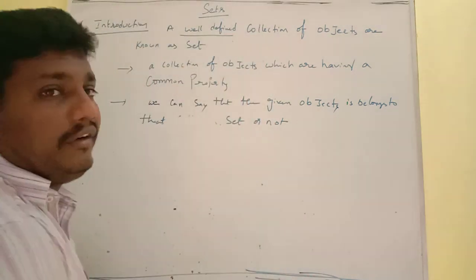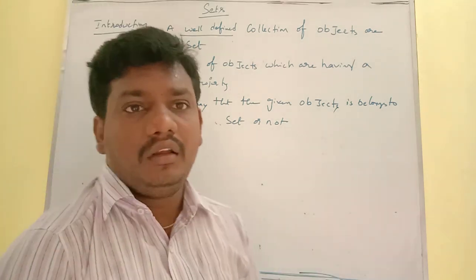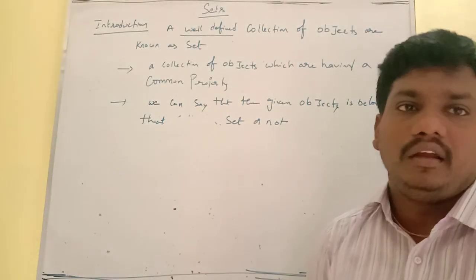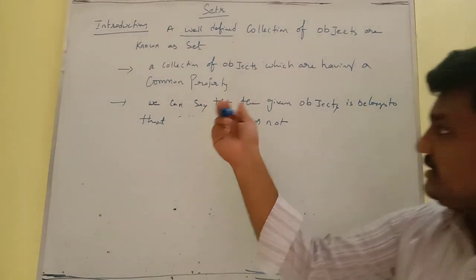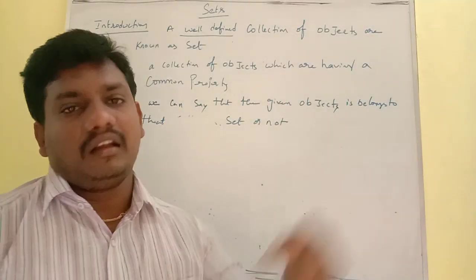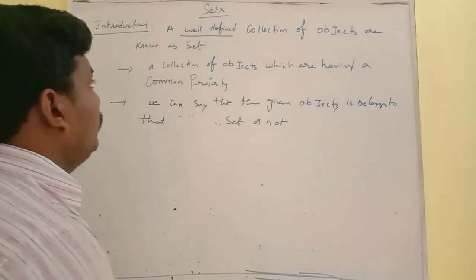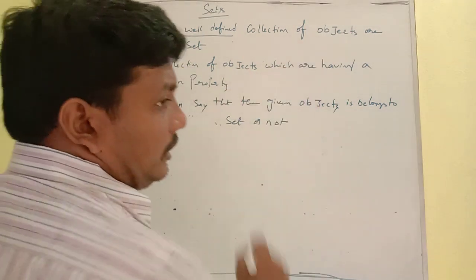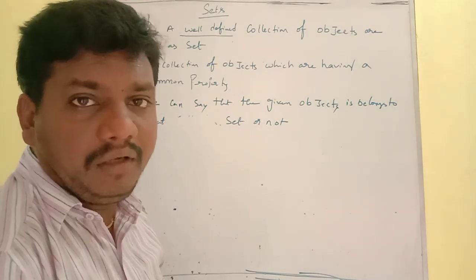The meaning of well-defined is nothing but a collection of objects which have a common property, and also we can say whether the given object belongs to that given set or not. This is called well-defined. So finally, a set is nothing but a list of objects which have a common property.